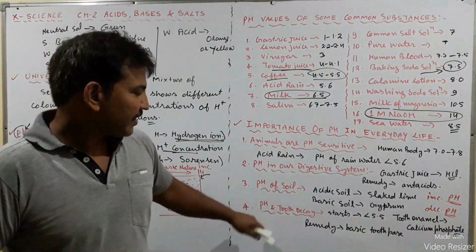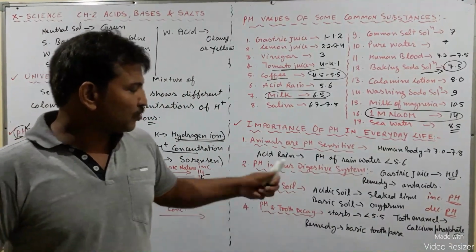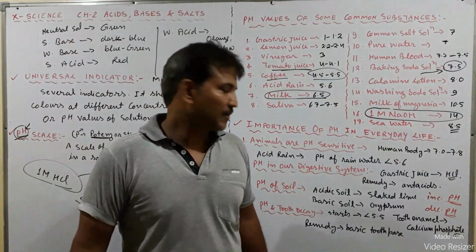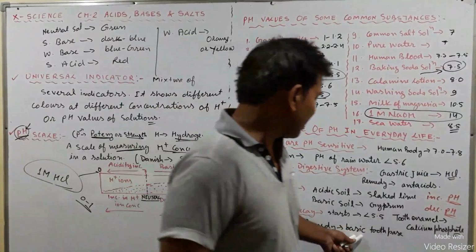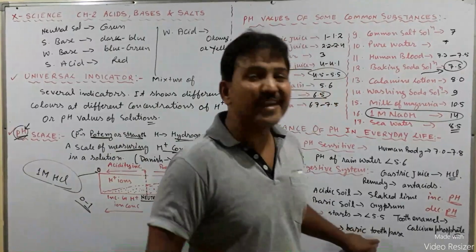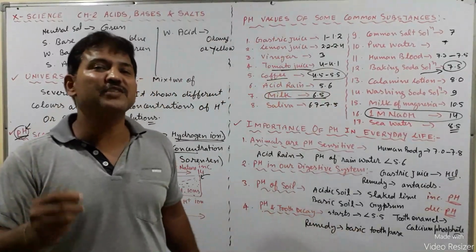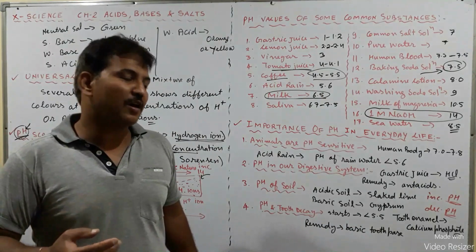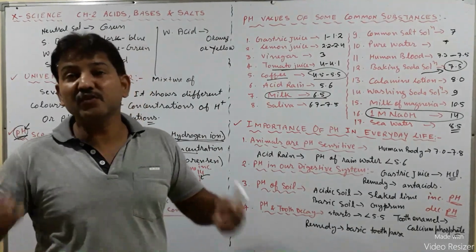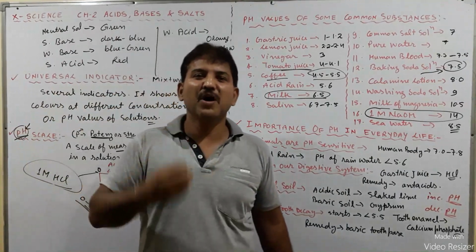Okay, and how to prevent tooth decay? We have a remedy for that. That means we can use toothpaste, which is basic in nature. And one more thing, after every meal we should wash our mouth.